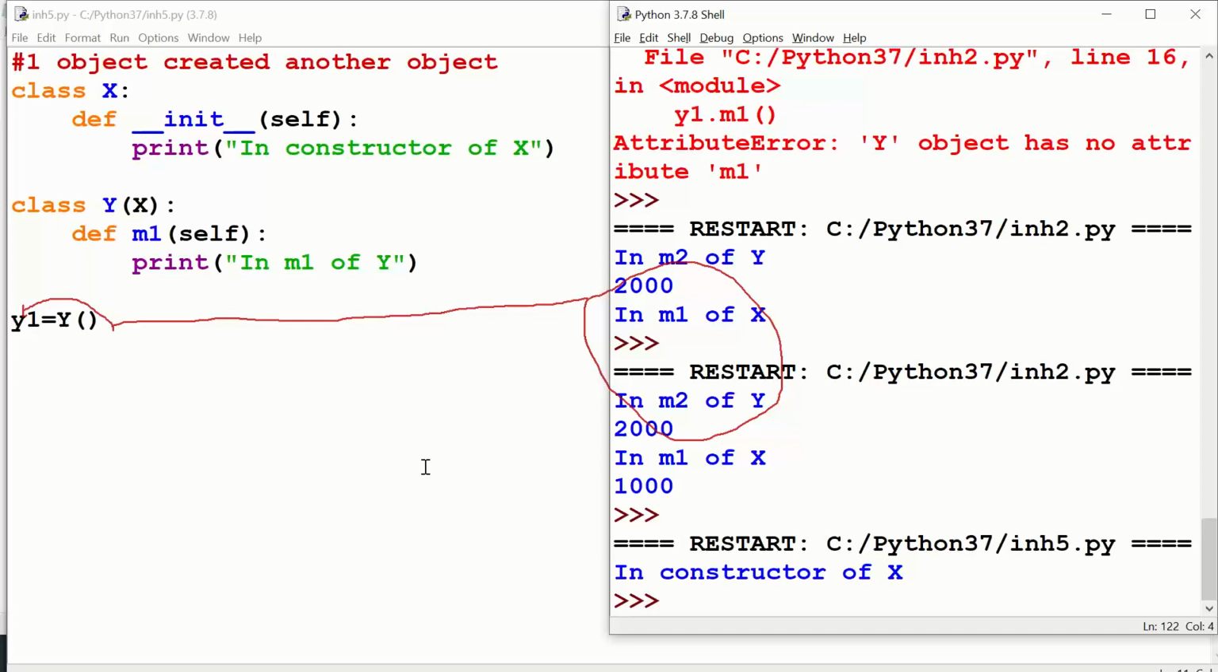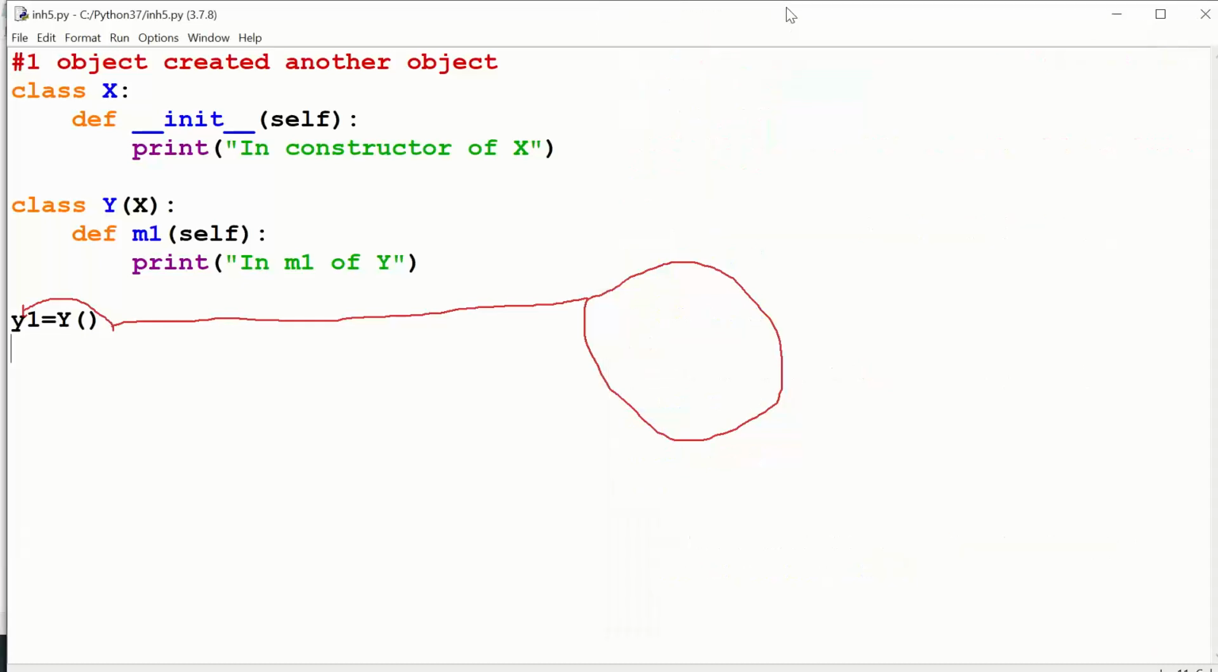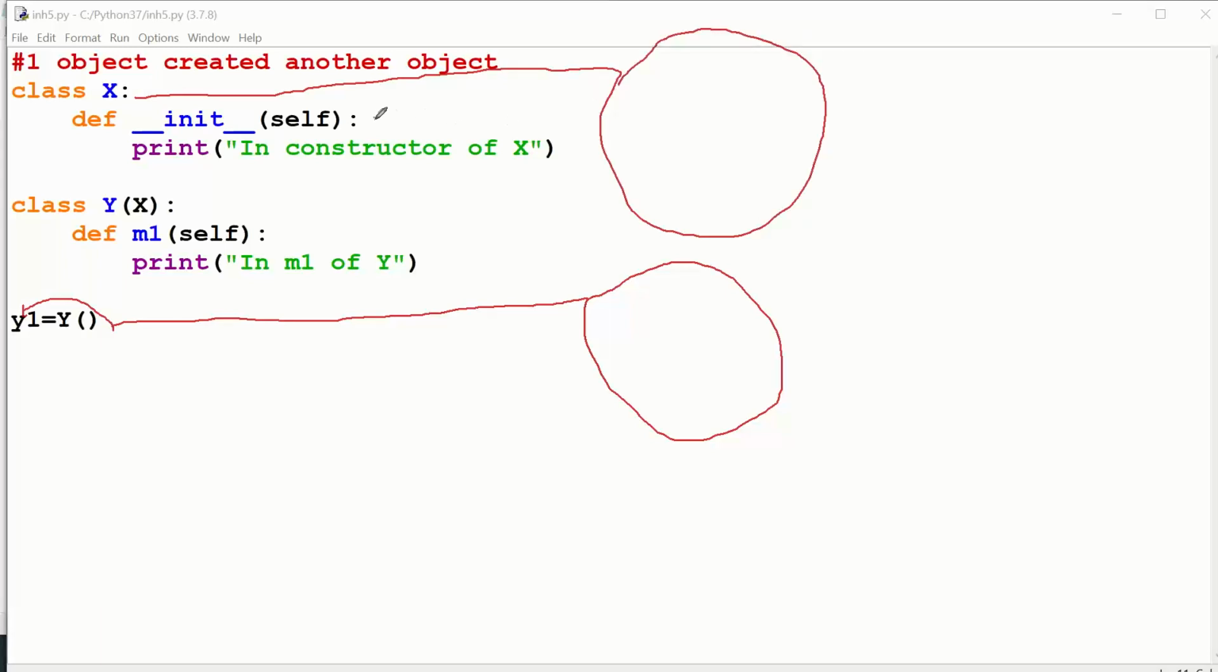What is happening? See, when I created the child class object, my parent class constructor is getting executed. That's what is happening here, right? So tell me, sir, not only the parent class, any class constructor gets executed when that class object gets created, at that time only that class constructor gets executed. Am I right or wrong?